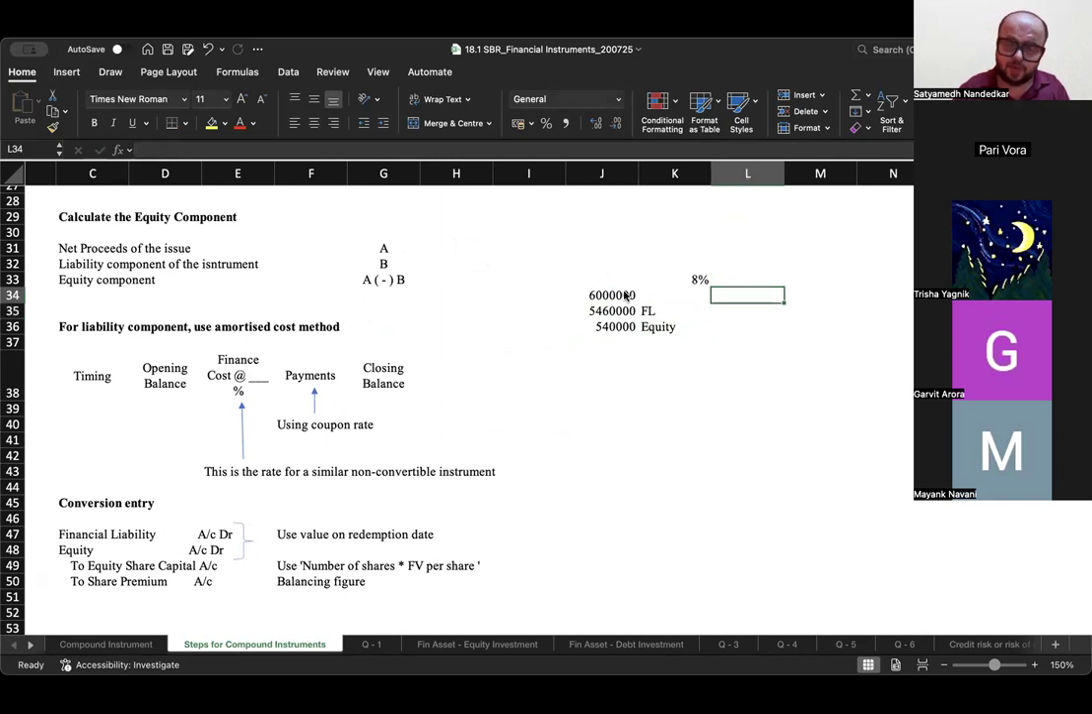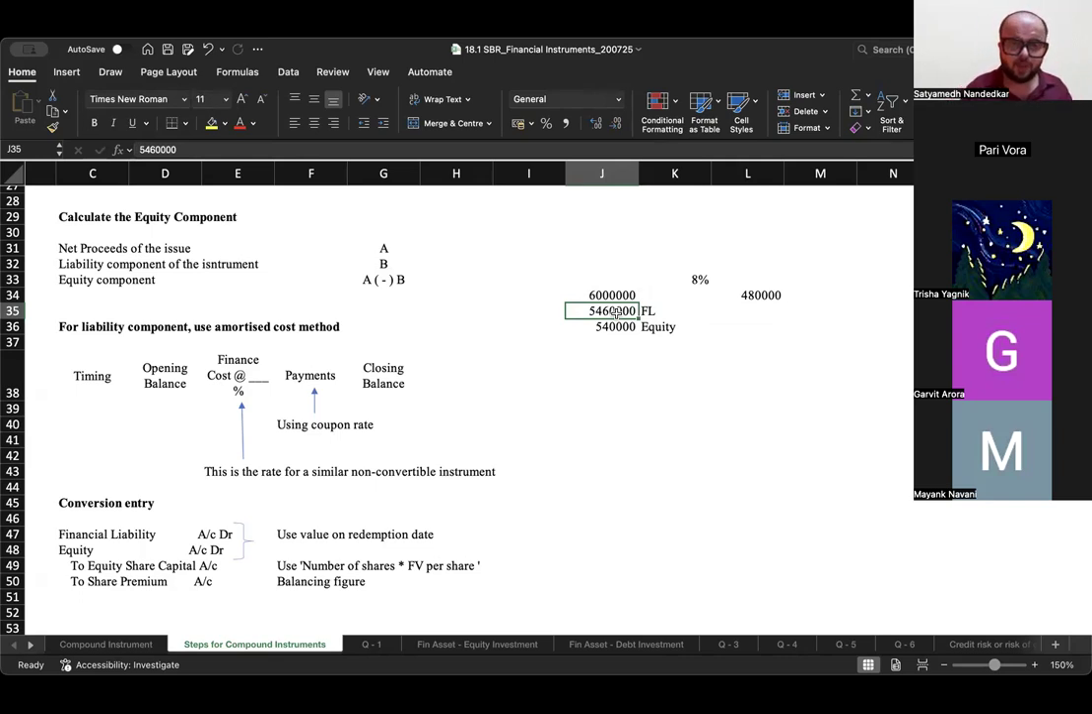Now, in your books of accounts, the interest that you will record might be an amount of 8%, but out of, see, this is the amount that you will end up paying, but there is a possibility that the financial liability component is not 60 lakh, it is only 54 lakh 60,000.